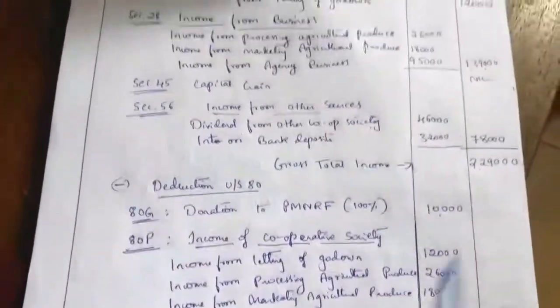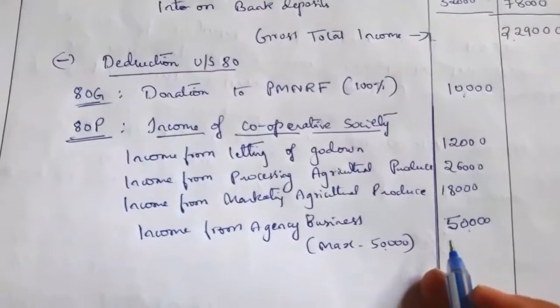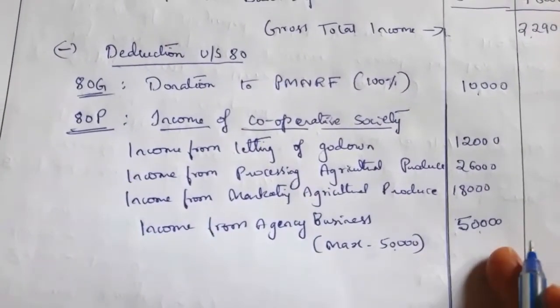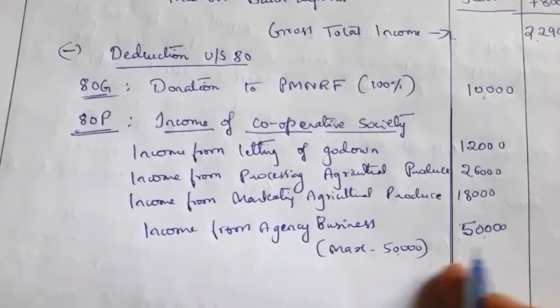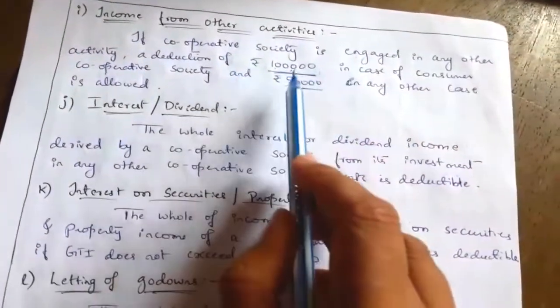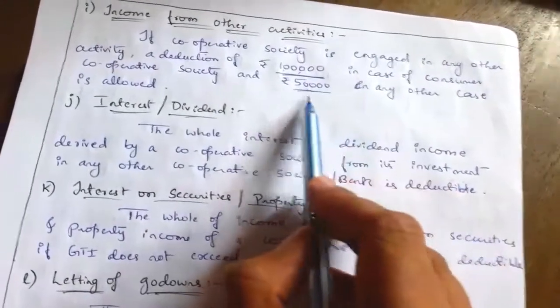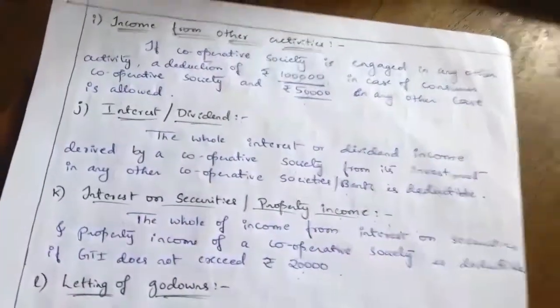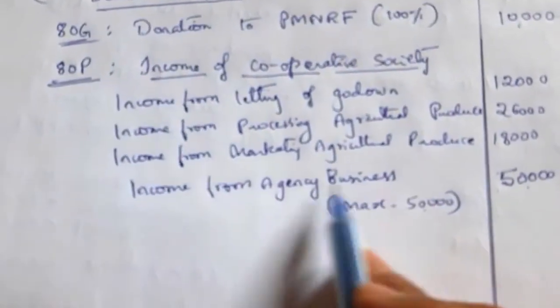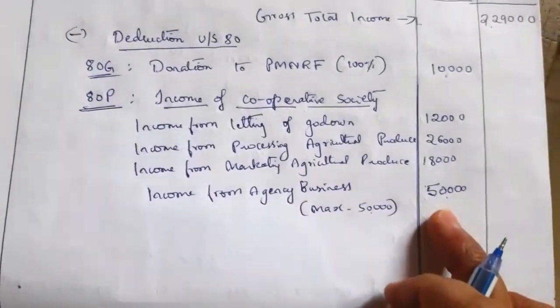If it is a consumer cooperative society, if the question says Mandya consumer cooperative society, then we can take this 95,000. Here they have not said it is a consumer cooperative society, so it is another business activity, and we have to take maximum 50,000. This relates to income from other activities. If it is a consumer cooperative society, 1 lakh deduction. If it is any other case, then 50,000. That is for the income from other activities. Income from agency business is not related to the cooperative, so they can claim deduction maximum 50,000.